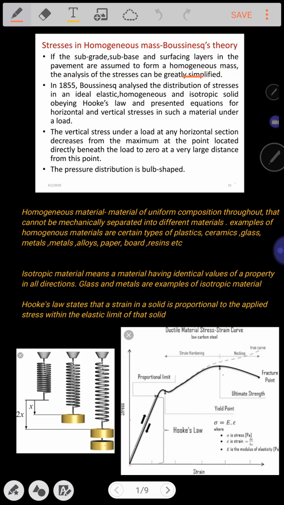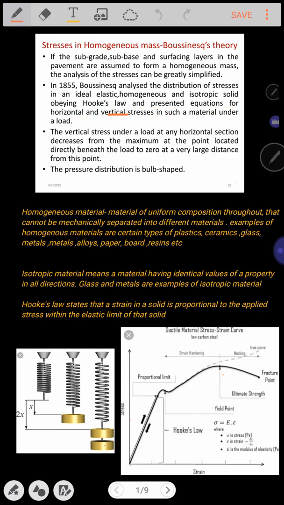In 1855, Boussinesq analyzed the distribution of stresses in an ideal elastic, homogeneous, isotropic solid obeying Hooke's law, and presented equations for horizontal and vertical stresses in such a material under a load.